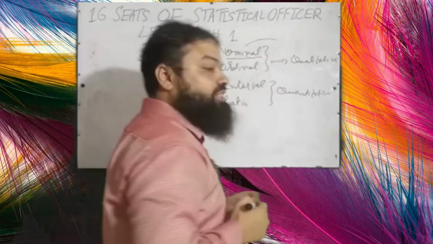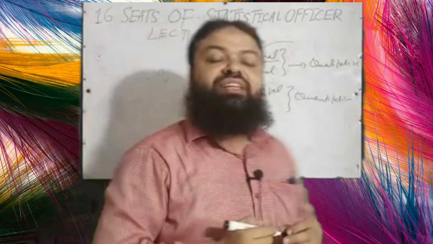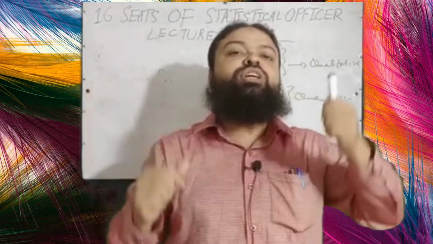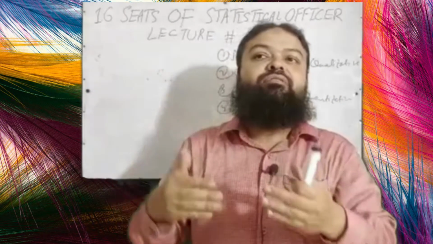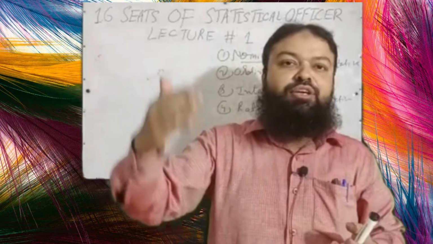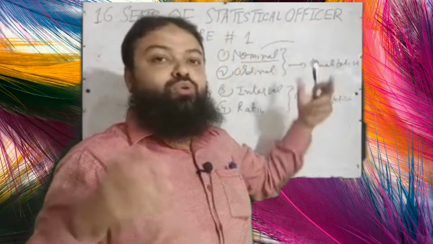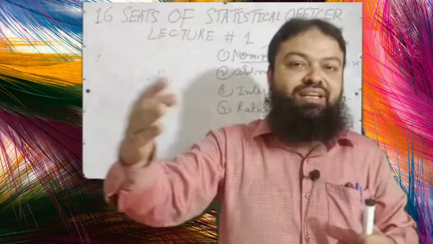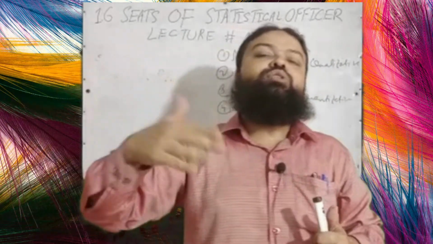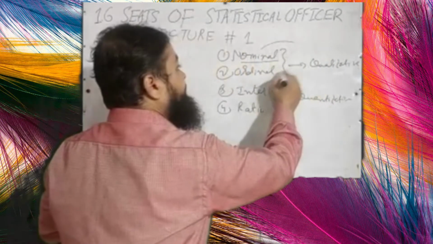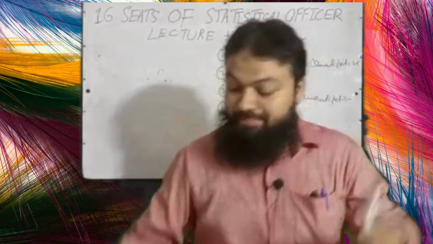Now nominal will give you the category. It is actually also called categorical data. If you have male, female, where you are just giving the names, telephone numbers, these are the nominal scale or qualitative data. And if you have the rank measurement, if you have ordering, small size, medium size, large size, XL size, ranks in the army, these will be called ordinal, and interval and ratio will be discussed in the quantitative data, a data which can be measured numerically.